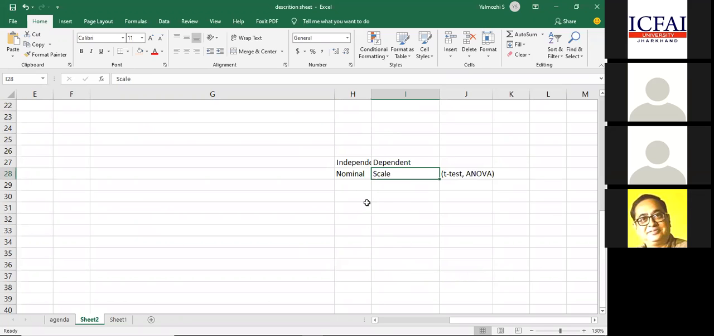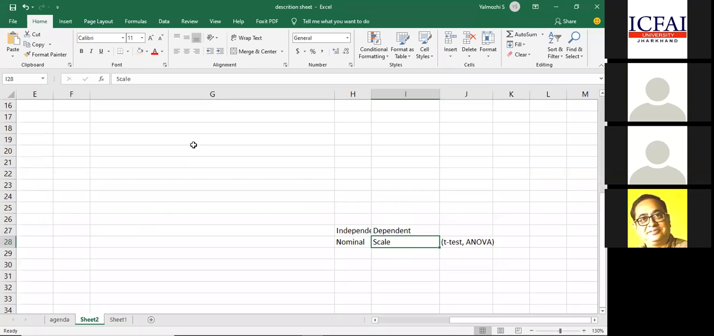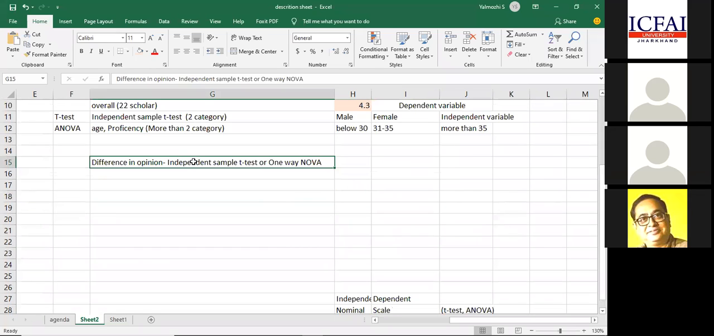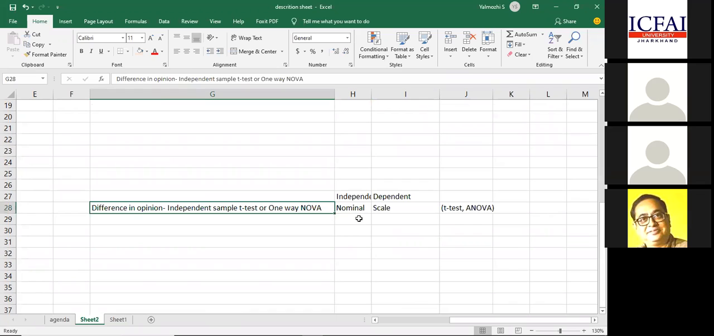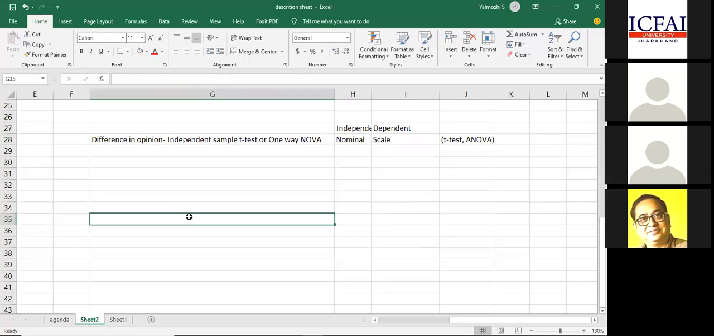What is the objective of it? What is the hypothesis I'm going to check? I'm going to check the difference of opinion existing among male and female, or based on age or something like that, on a particular scale variable. Now, what is a hypothesis? Hope you might have come across hypothesis. Can someone tell me what is a hypothesis?